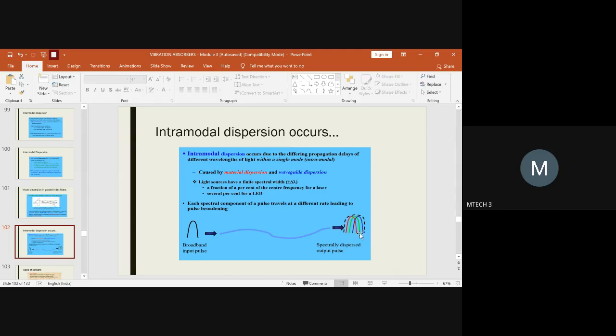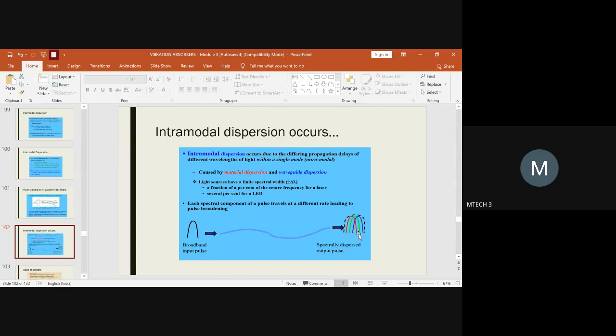Hence you should keep in mind that, suppose for optical fiber we use silicon oxide, right? You have to check what is the absorption, what is the material dispersion phenomena of silicon oxide, whether it will be able to disperse some of the wavelength through the material we are selecting. That is one thing you have to consider. Another thing is waveguide dispersion.